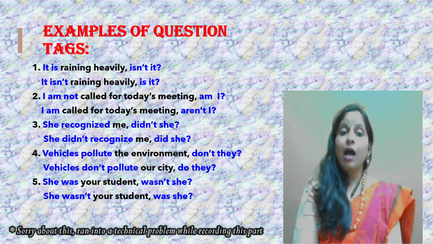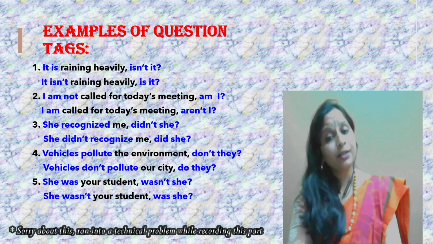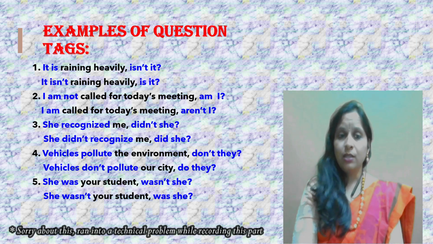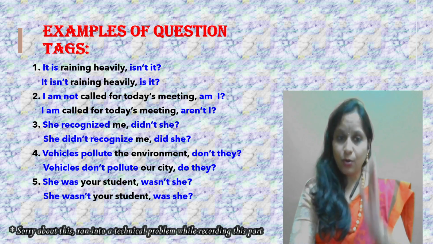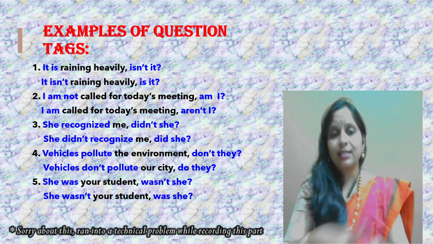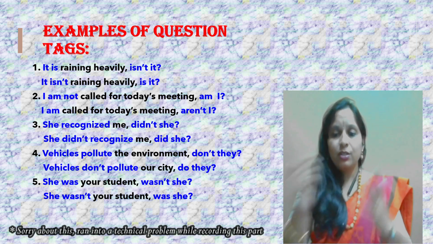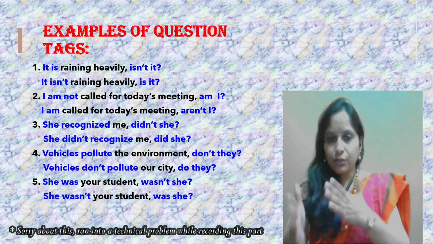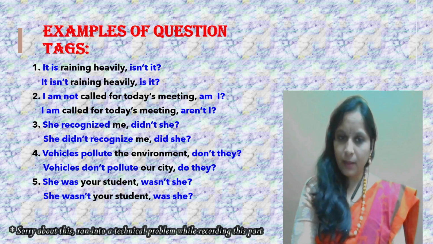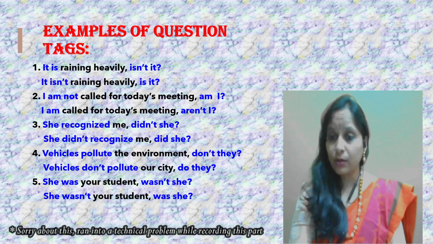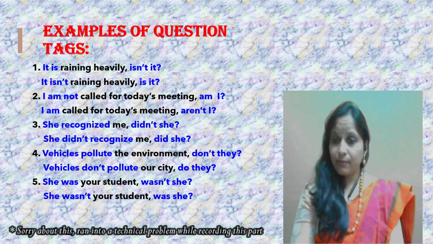Confirmation. I am called for today's meeting. Positive statement, negative question tag, aren't I? You might ask this question, ma'am, why aren't I? Why can't I put am I not? No guys, it's wrong. If your sentence has I am something of this sort, I am not called, I am not done, I am yet to finish, something of that sort. I am called for today's meeting over here. The question tag will be aren't I? Okay, not am I not? Wrong.